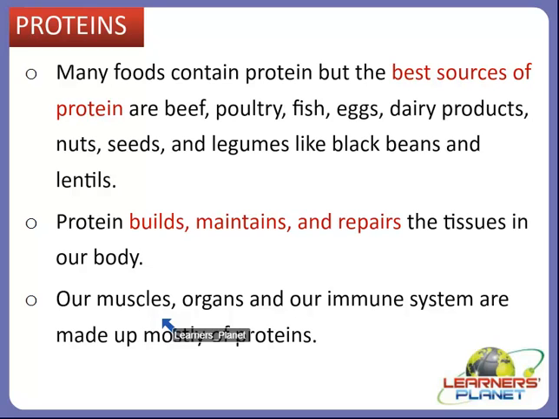There are other things like our muscles, organs and our immune system, and they are also made up mostly of proteins, right? Proteins are needed not only for our muscles but also for our hair, skin, etc. And protein is the only food source of nitrogen, which is essential to all plants and animals also. So we will now see how many types of proteins exist and what kind of proteins we should consume in our diet.